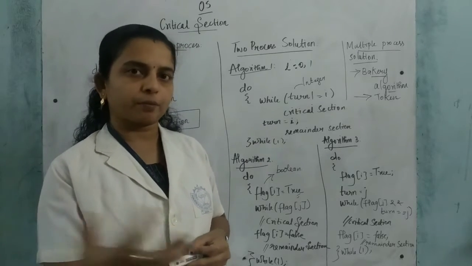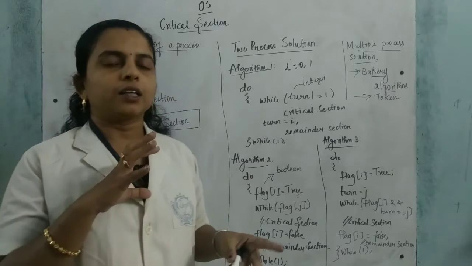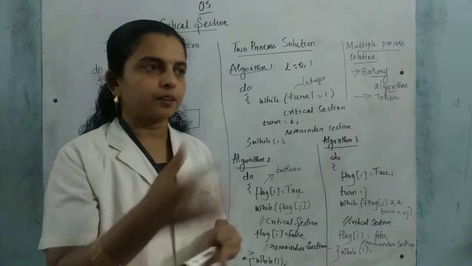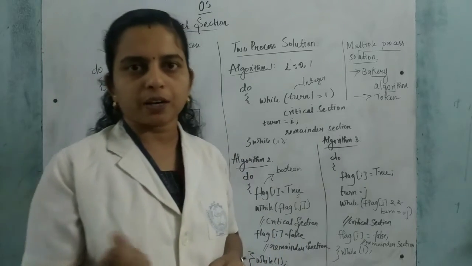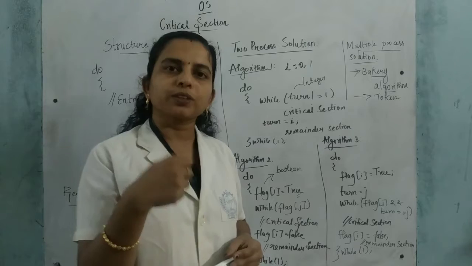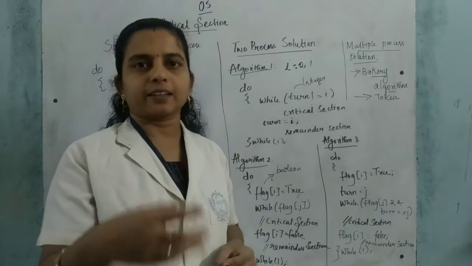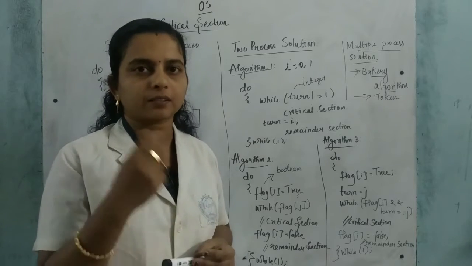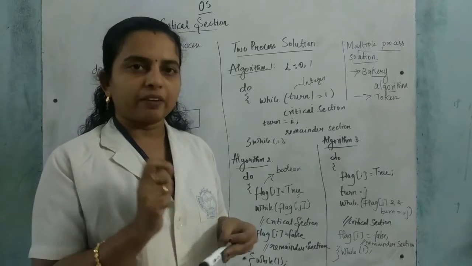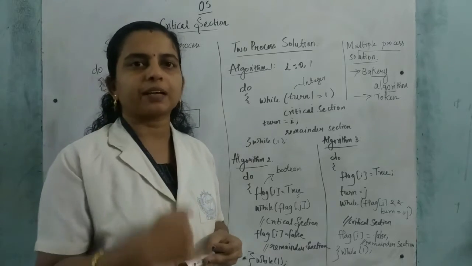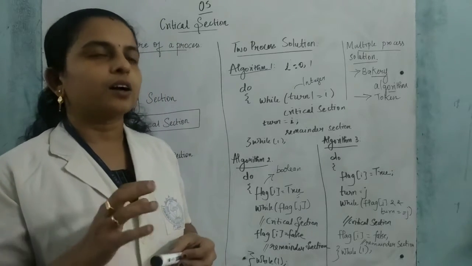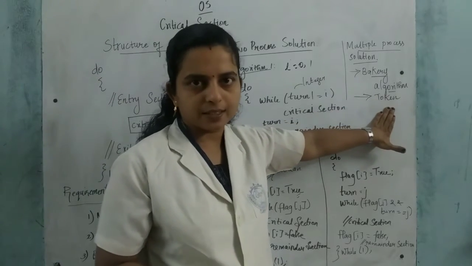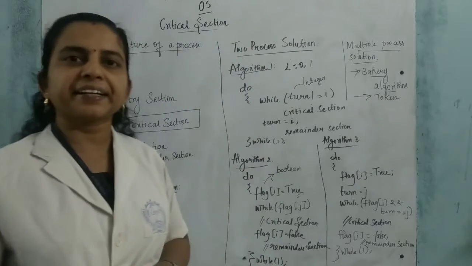At that time, if more number of people are entering the shop, what happens? A crowd may happen there, right? So for solving that problem, they are issuing a token for everyone. According to the token, processing is done. They are giving the product according to the token. If in some cases two persons get the same token number, they will consider the timing, at which time who came first. So that is called the bakery algorithm. There they are following a token system. Understand? So these are about the critical section.